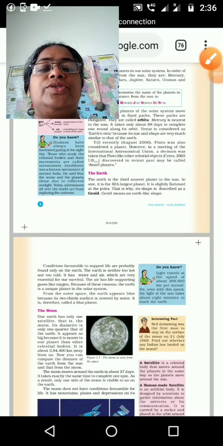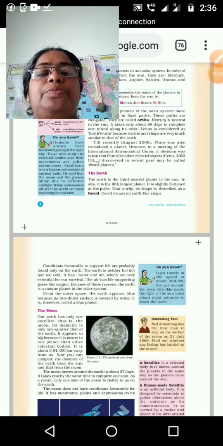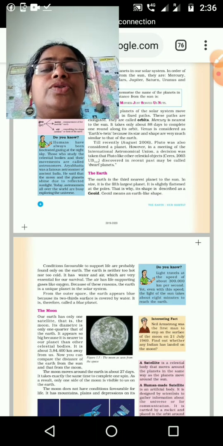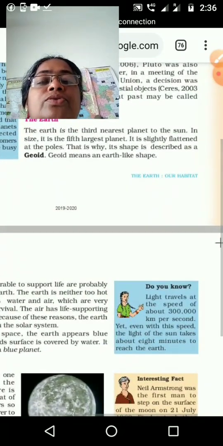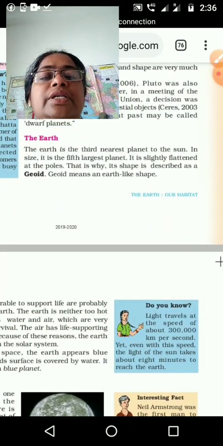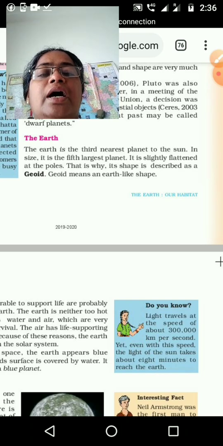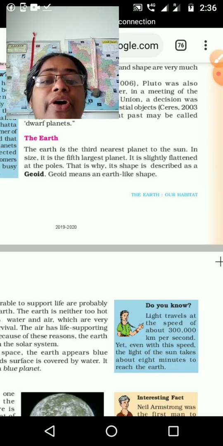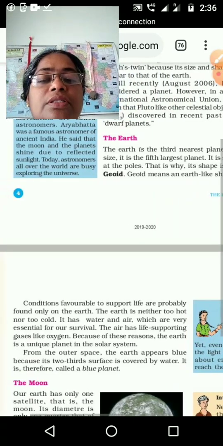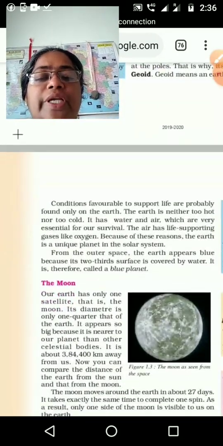Very good morning, students. Today we are moving to the next part, that is the earth. We are going to study about our earth. The earth is the third nearest planet to the sun, and in size it is the fifth largest planet, and the shape of the earth is geoid. So we discuss all these things. Then we are moving to the next part.